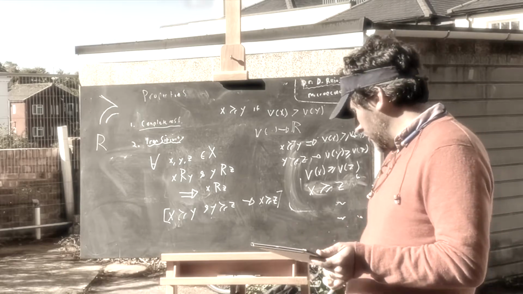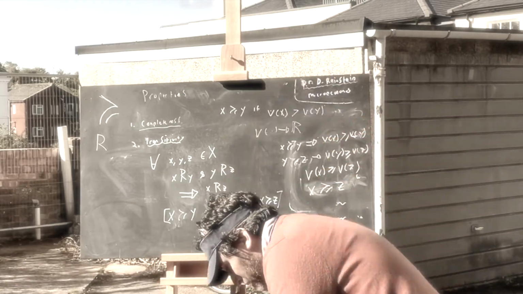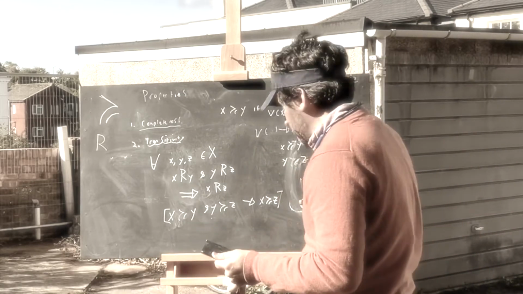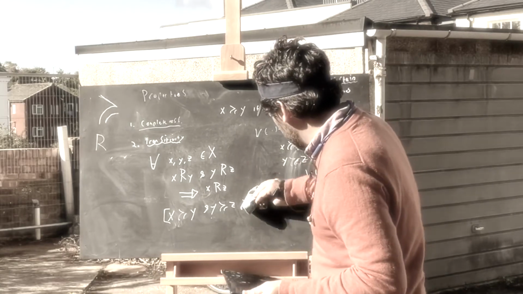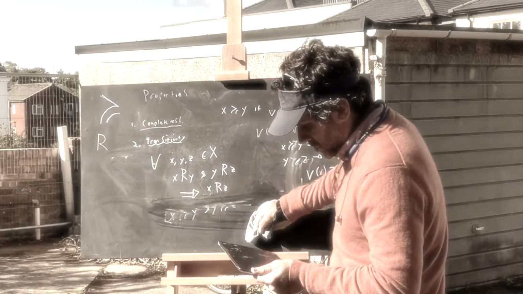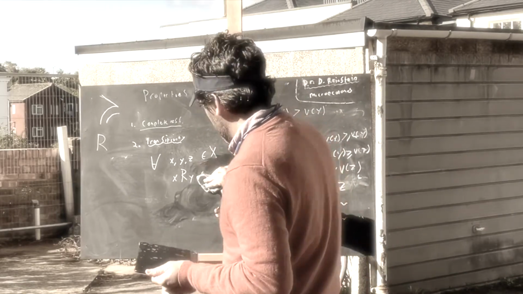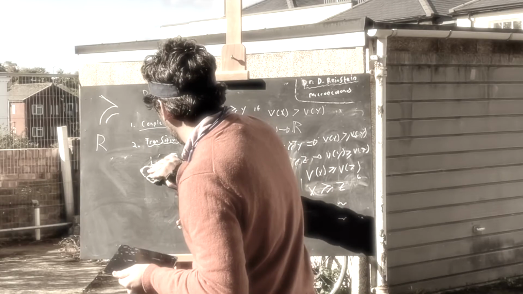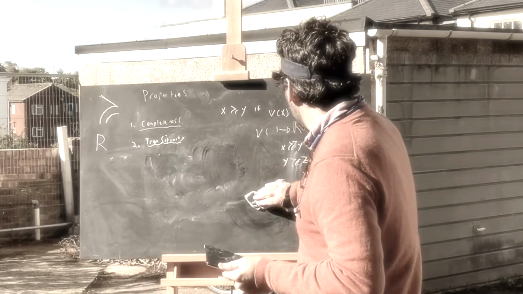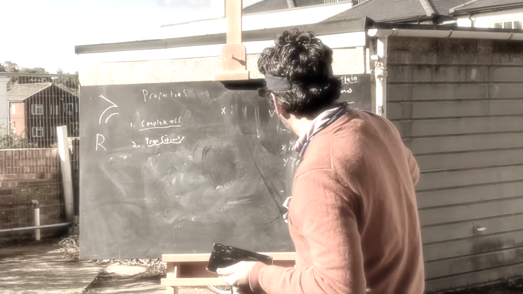Okay, so that's a transitive binary relation. It extends, as you see in the notes, to strict preferences. It will also extend to indifference. The transitivity will extend to the indifference. I probably should have kept that up on the board.